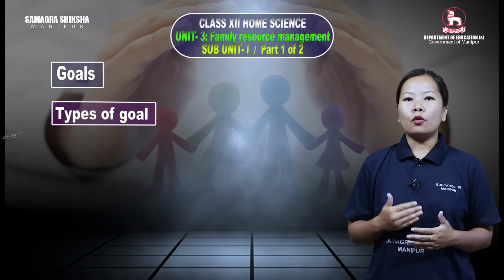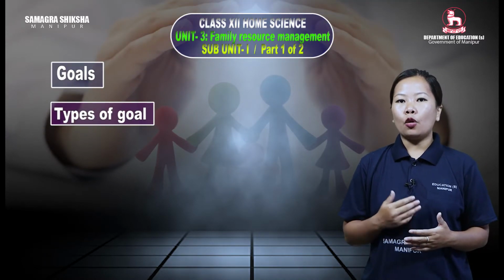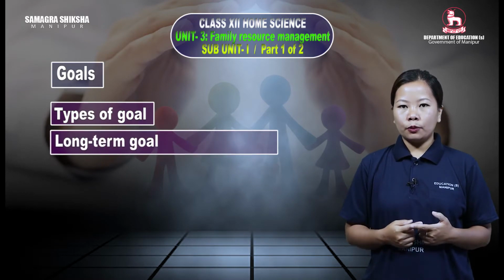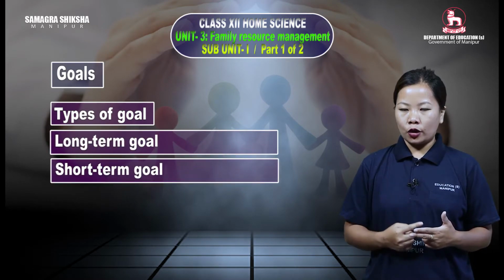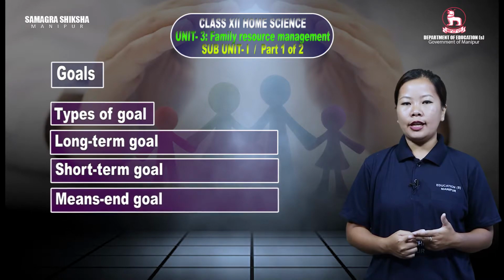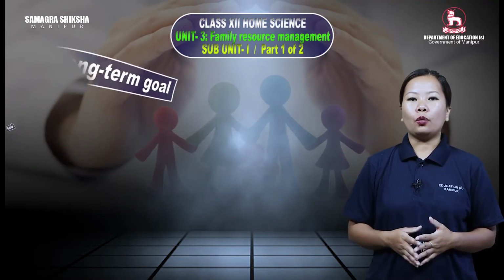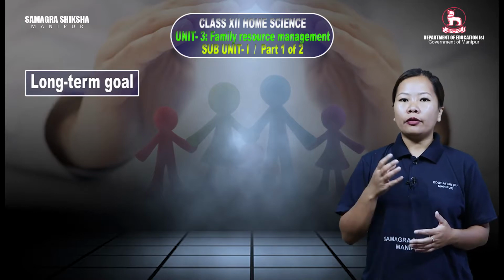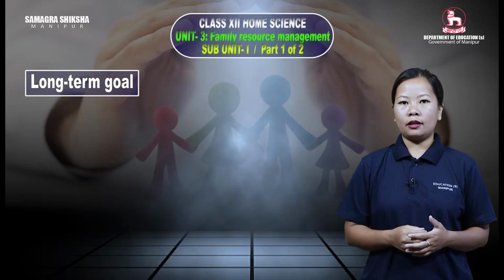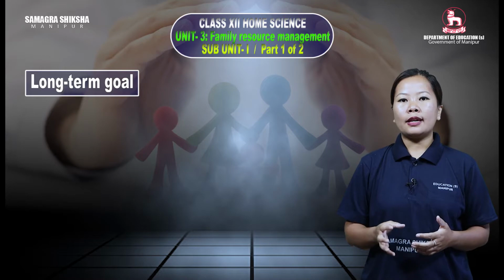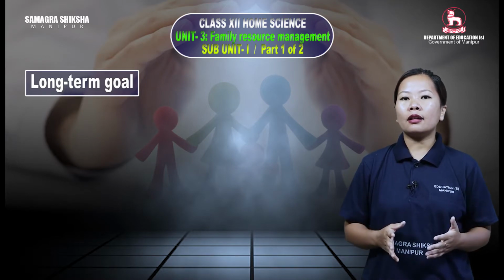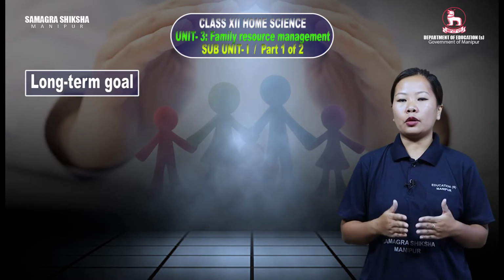And then types of goals. The first is long-term goal, second is short-term goal, and the third is mid-end goal. First, let's come to long-term goal. When we say long-term goal, the word long itself describes long-term goal. That is known as long-term goal.